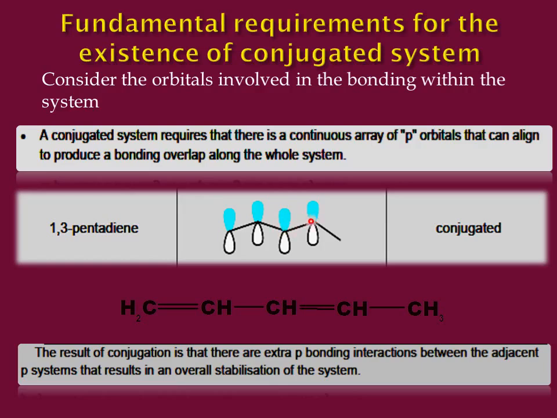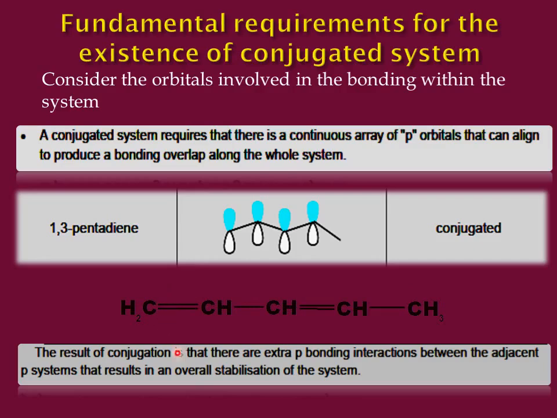So this p system is going to overlap in such a way that the pi electronic density is scattered throughout the system. So it leads to an overall stabilization of the system, because the pi electronic density is delocalized over the whole system. It is not present only at a single position. It is extended throughout this system, which is going to result in the stabilization of this whole molecule. So conjugation leads to stability.